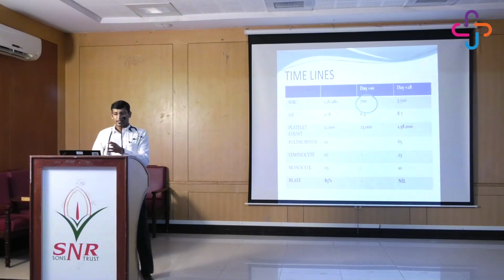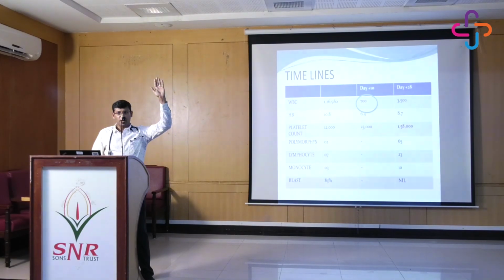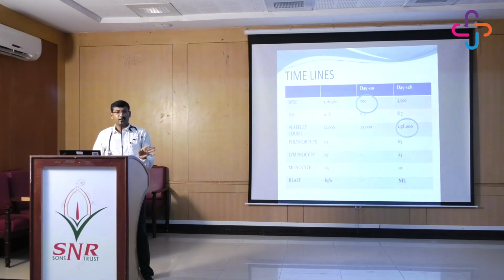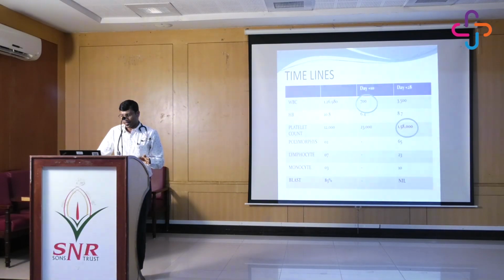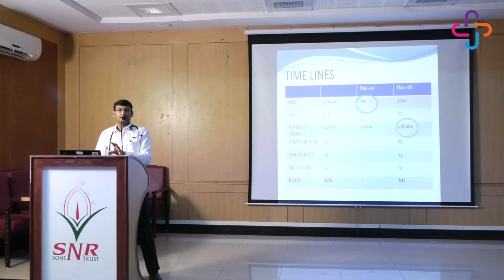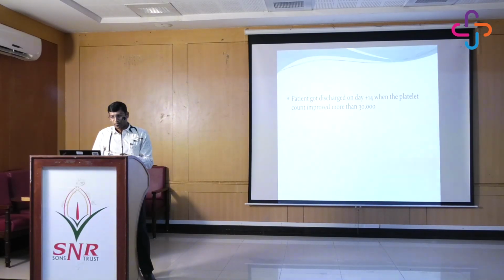So this was the day 10 count after chemotherapy. The WBC from 1.2 lakh fell to 700, and the platelet count was 23,000 on day 10. Subsequently, on day 28 post first cycle of chemotherapy, the counts completely recovered. The platelet count normalized, it's 1.58. All the differentials became normal. The blasts went away, vanished from the picture. So now the patient is in remission.